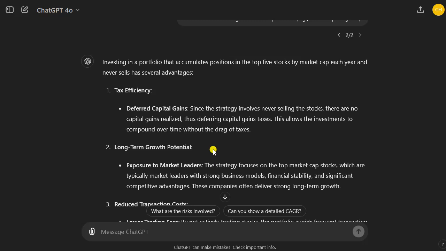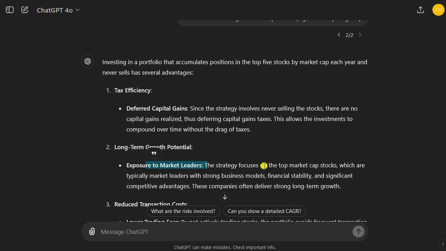We can maybe take a loan against the position. Most brokers provide ways to take loans against the position. We can take small loans to live off the position, to never pay taxes, basically. The long-term growth potential is that we are exposed to market leaders, right?